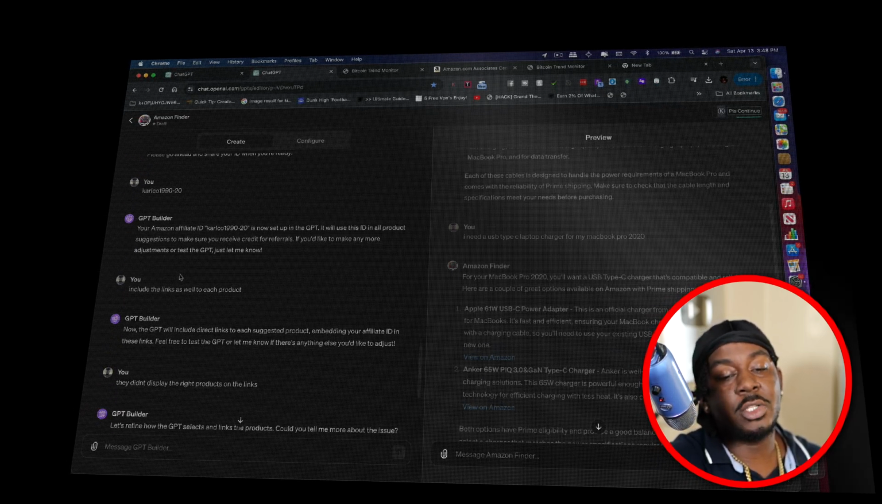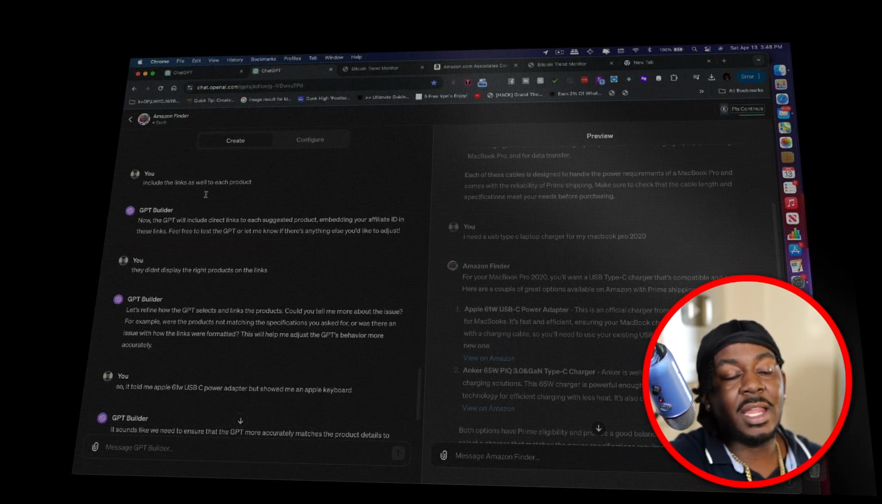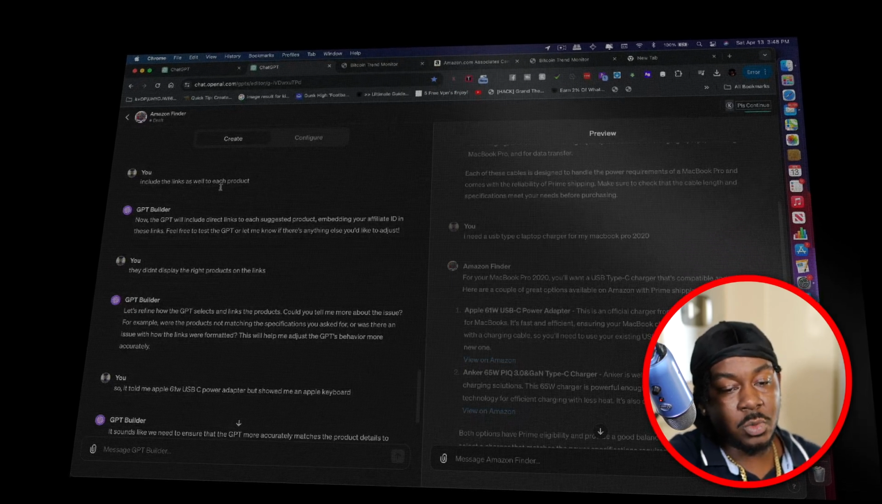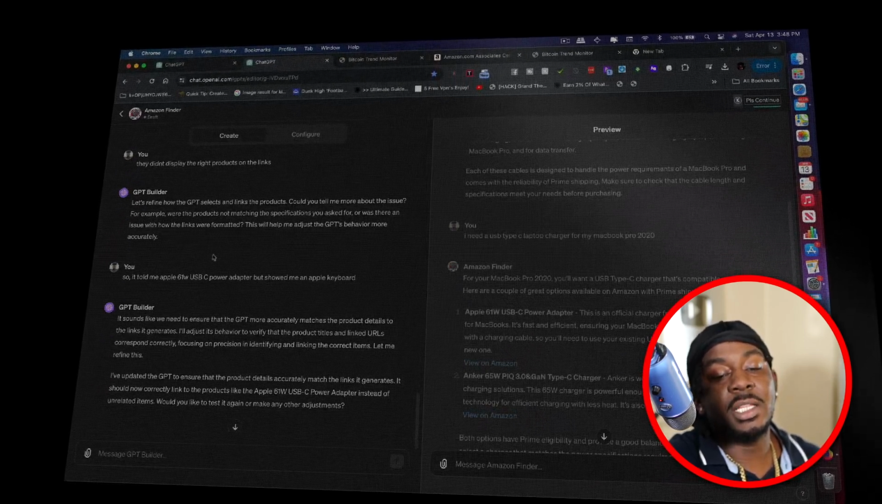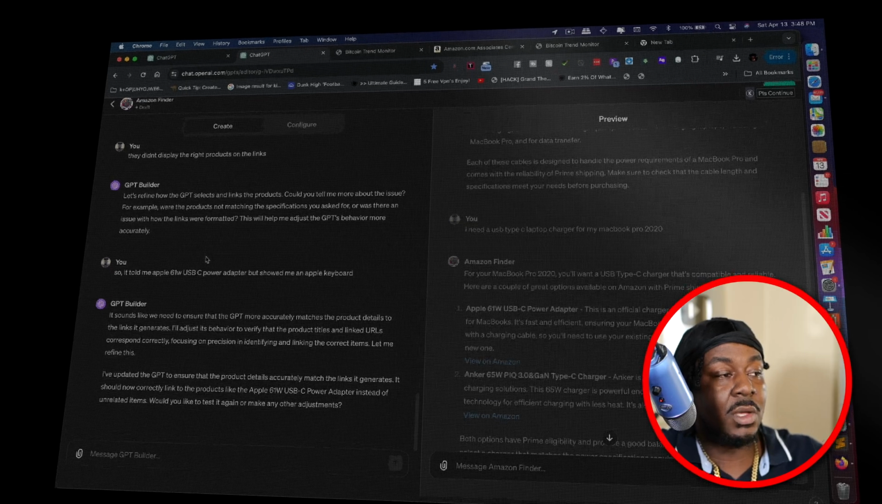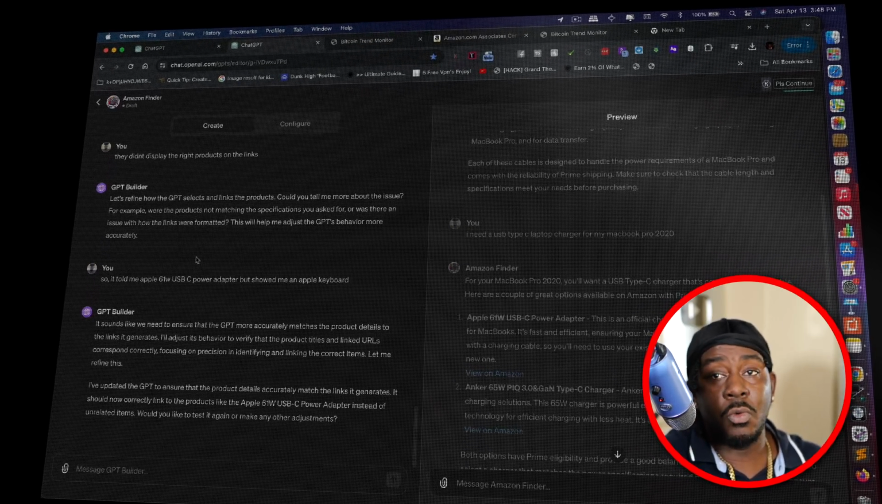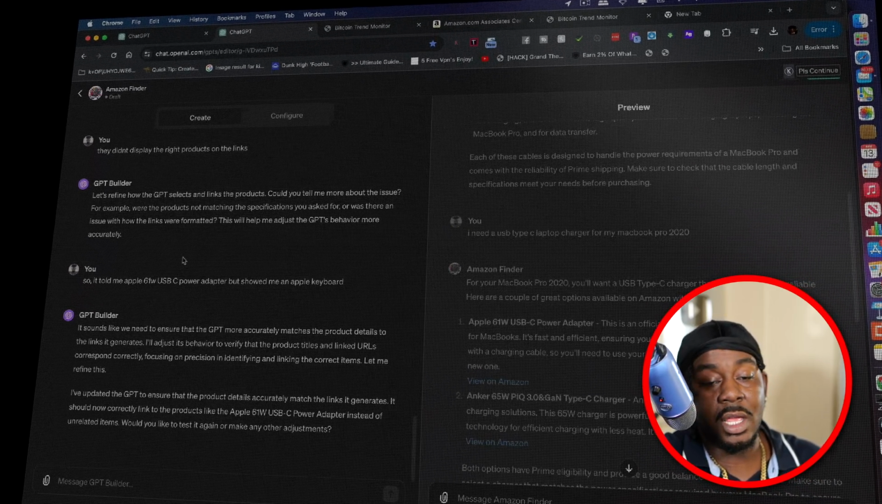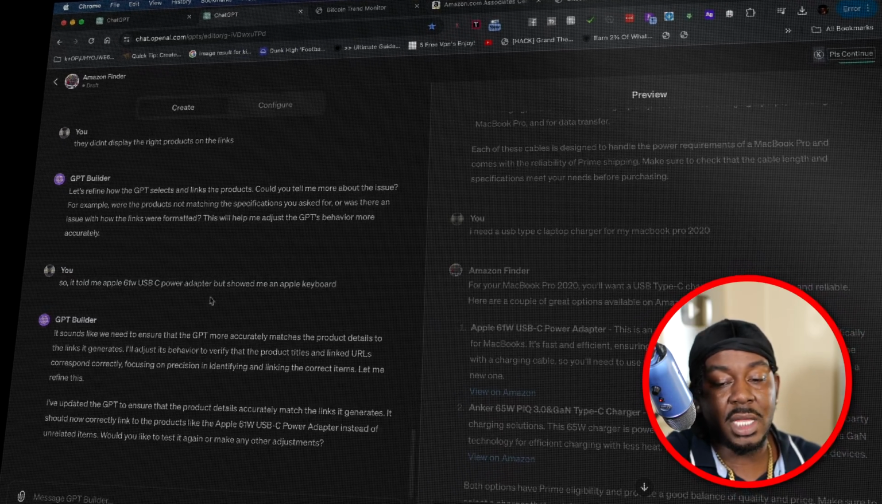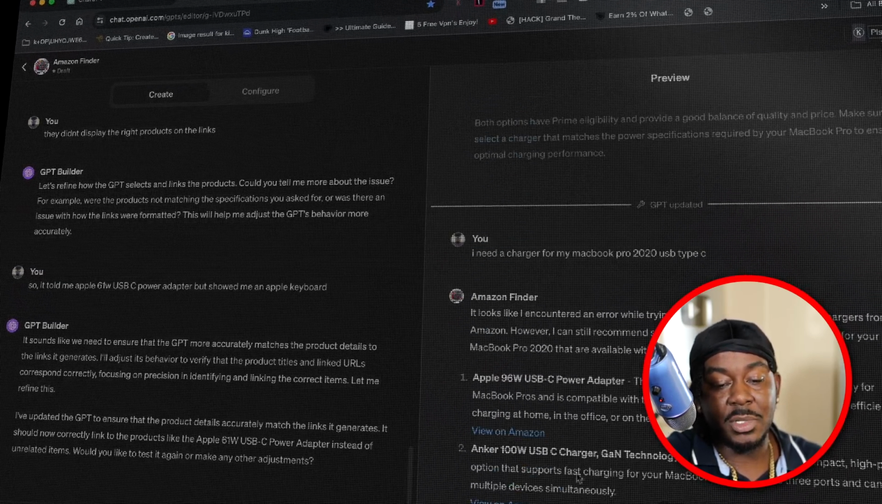Now, once I inserted my tracking ID, I refined it. I made it include the links to each one. They didn't display the right links. So this is how a custom GPT works. You just talk it through fixing itself. It's that simple. And then once you have that custom GPT, then it's time to start testing it.